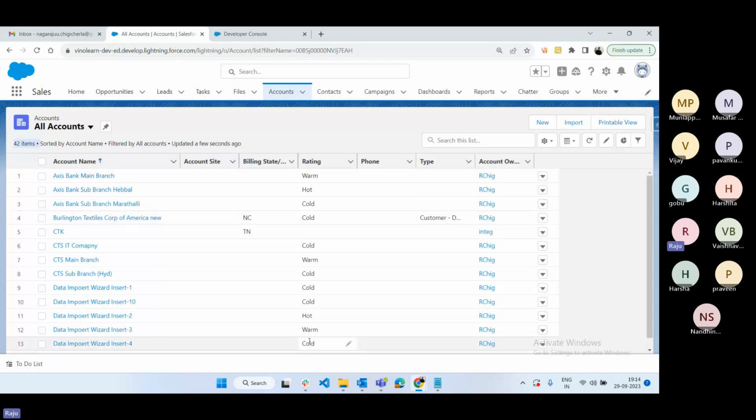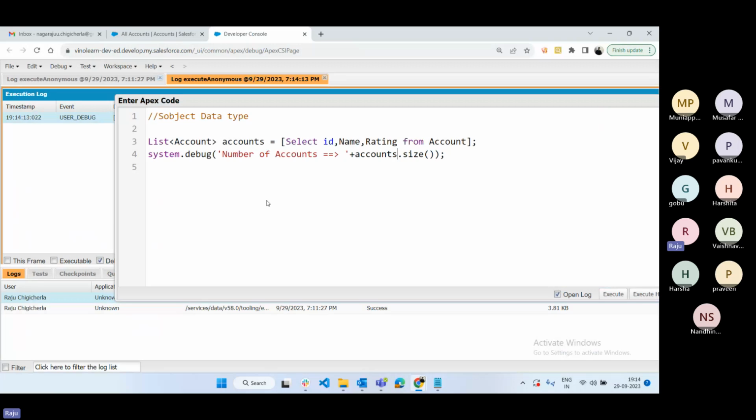In those 42 accounts, are all accounts rating equal to hot? No, only particular accounts are having hot. How to find out which accounts are having rating equal to hot? Simply we can use for each loop. For, what is the object API name? Account ACC. We can give any variable name, and also now we can pass accounts. Now here you can check if ACC.Rating equal to Hot, then only we can print the data.